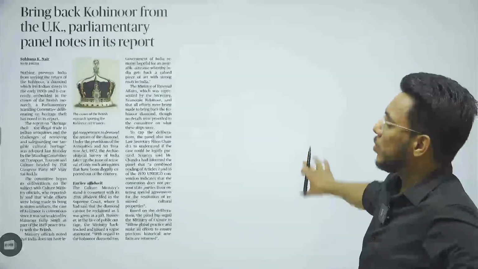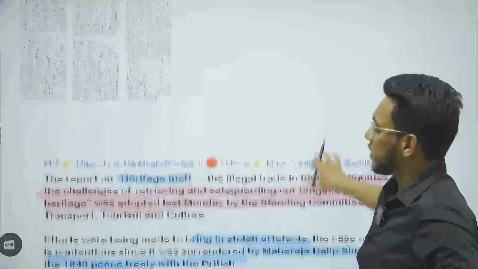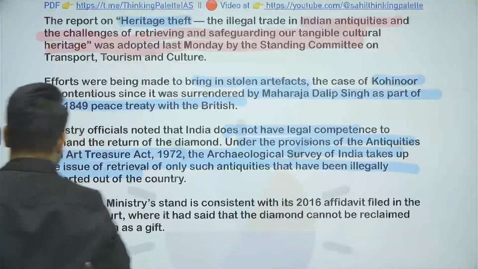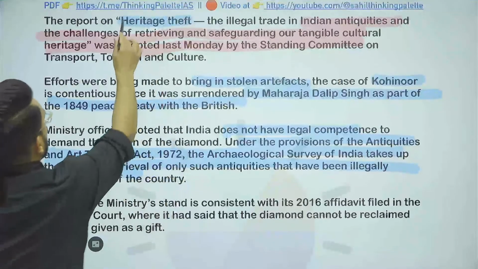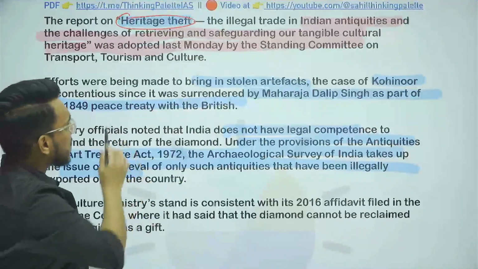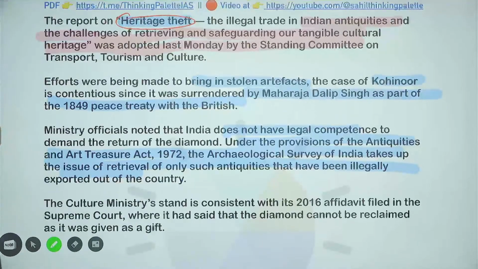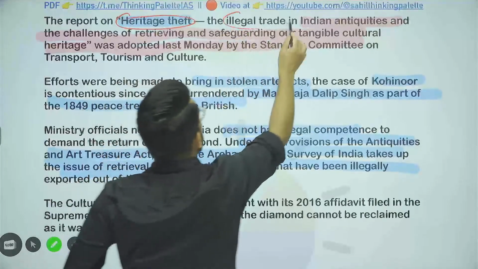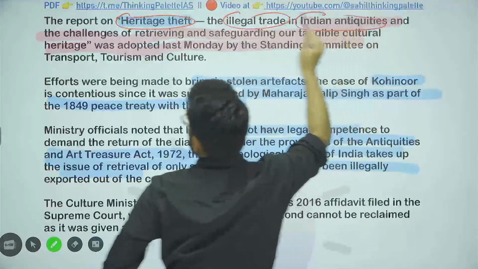Bring back Kohinoor from the UK, parliamentary panel notes in its report. Basically, what has happened recently is that the parliamentary committee has submitted the report on heritage theft. This report proposes that there is a lot of illegal trade in Indian antiquities.